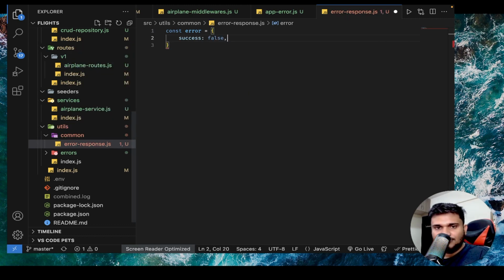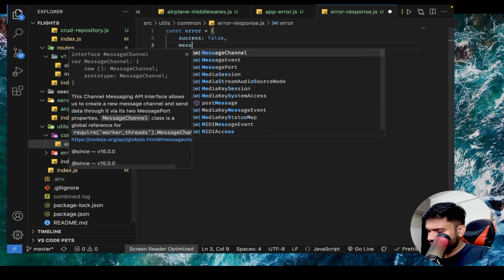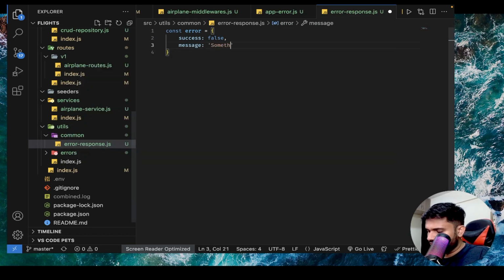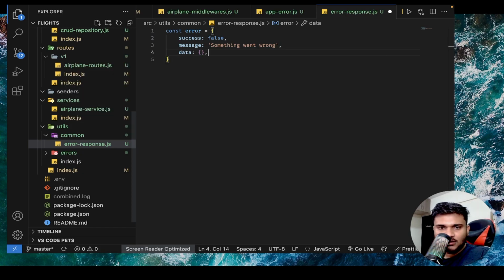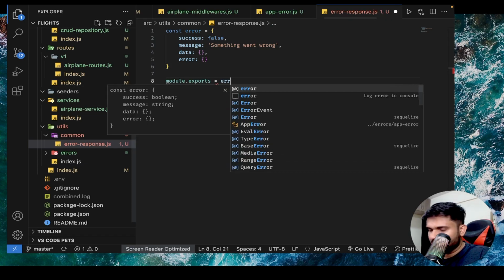Success false, message, generally the message is going to be, 'Something went wrong', right? The data property will be empty, and for the time being, the error property will also be empty. And I can just do module.exports error.